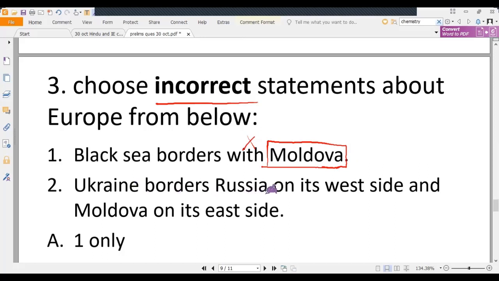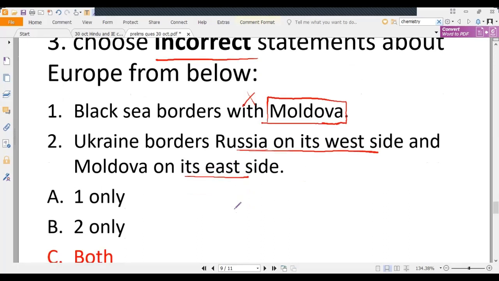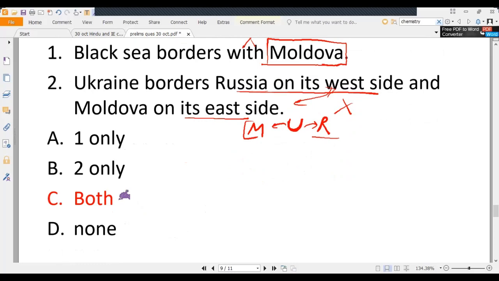Ukraine borders Russia on its west side and Moldova on its east side. Now, if you look at the map of Ukraine, Russia borders on its east side and Moldova on its west. So here I have interchanged both. So this is also wrong. Since the question is asking about incorrect statements, our answer is C, that is both.